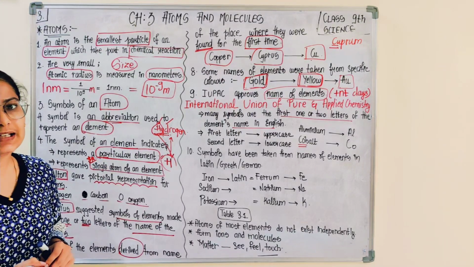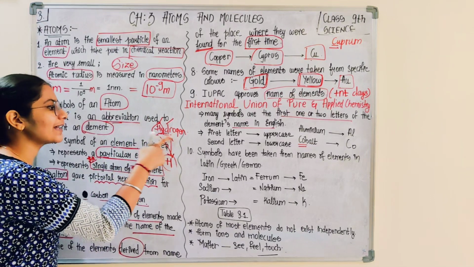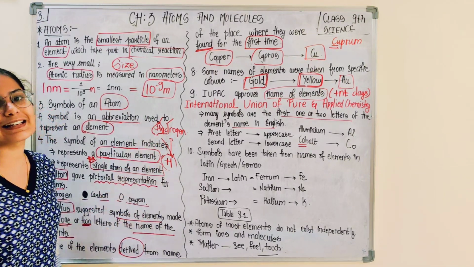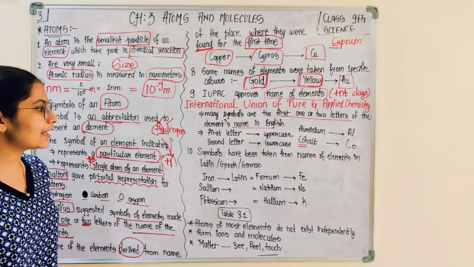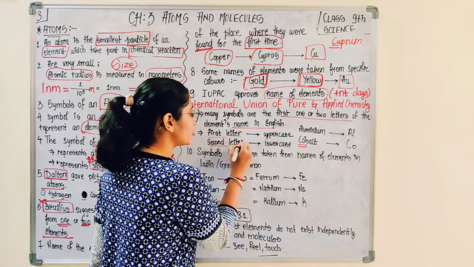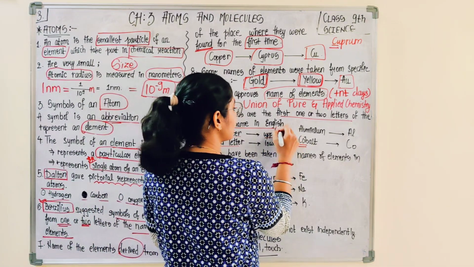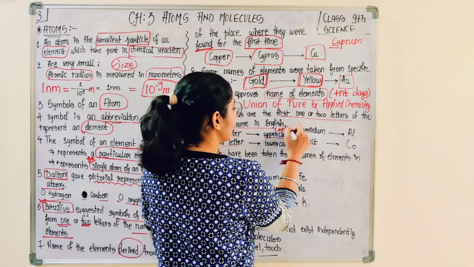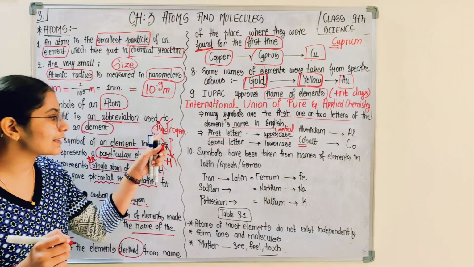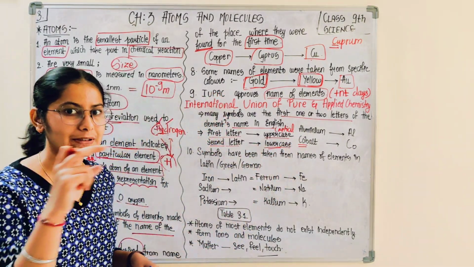Berzelius also said, suppose if we take the example of hydrogen, the first letter of that element would form the symbol of that element. Similarly, here also, if we are involving two letters, the first letter would always be in uppercase, that means written in capital, and the second letter of the name of that element should be written in lowercase, small. Capital, small.